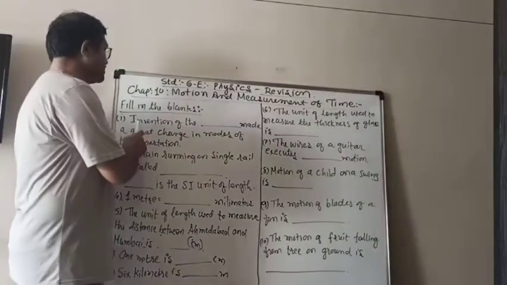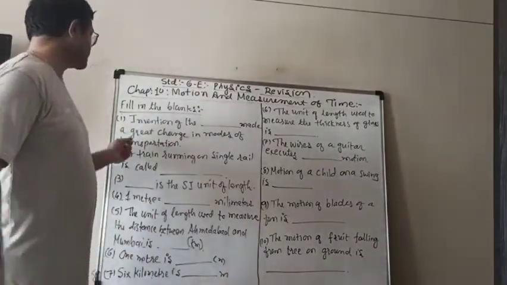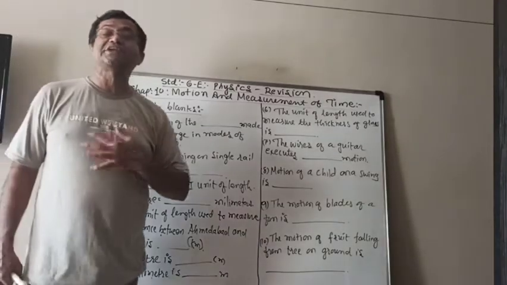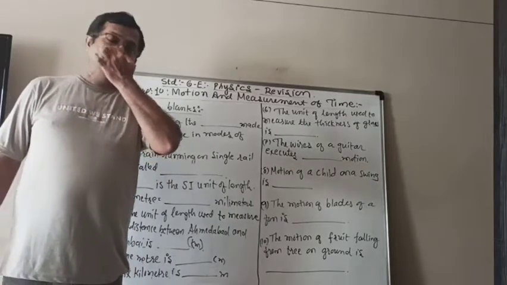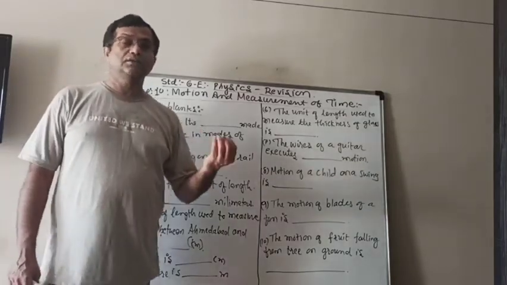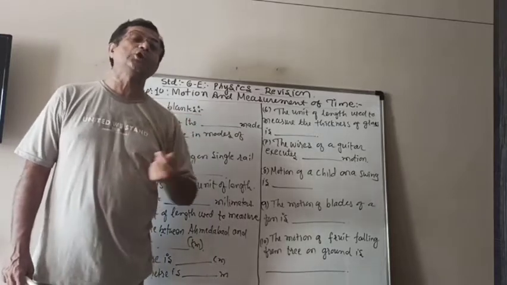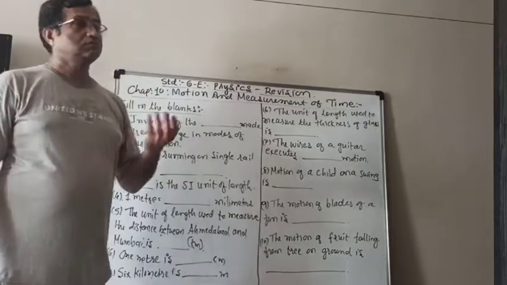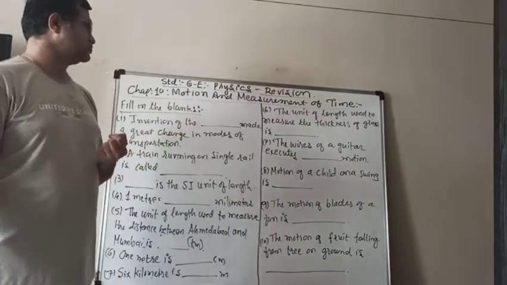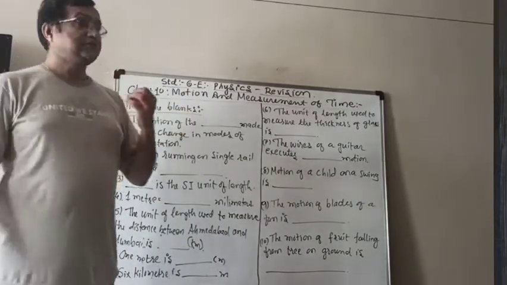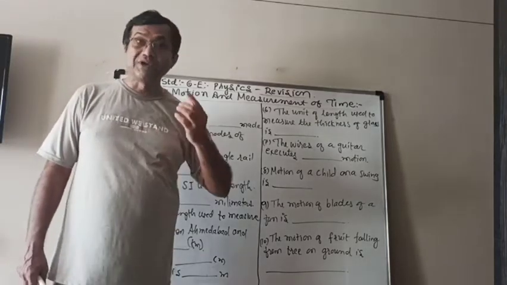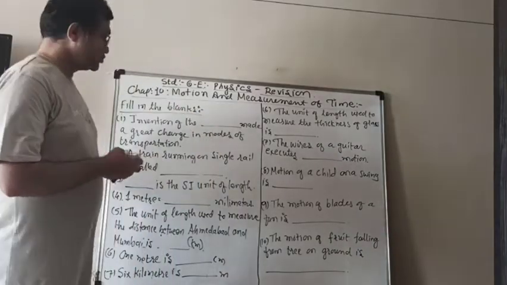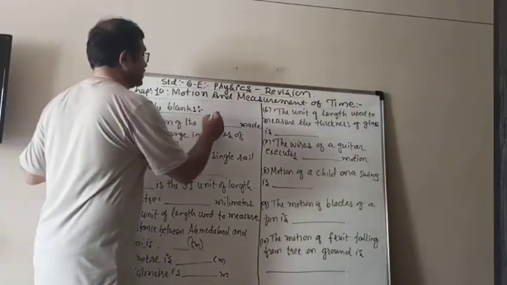First blank is: invention of the dash made a great change in modes of transportation. We know that in the beginning the mode of transport was very slow, via the water route also. But then the invention of the wheel made transport very different. So our answer is wheel.